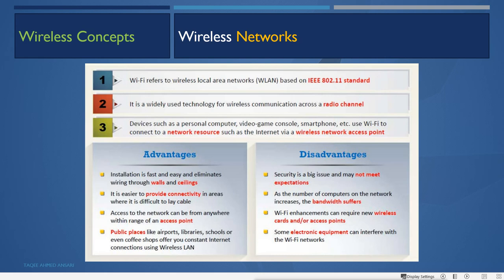Now what is the problem here? First and the biggest problem is what? This wireless network works like a bus topology. That means when some device wants to send data to some other device, it sends it like a broadcast. There is no unicast here. When one device sends the data to another device, it sends it as a broadcast.